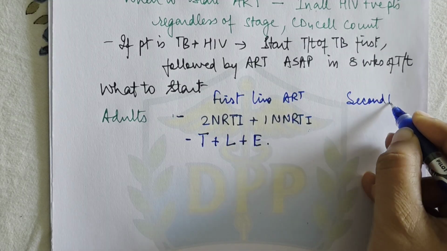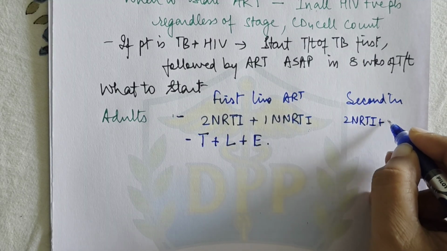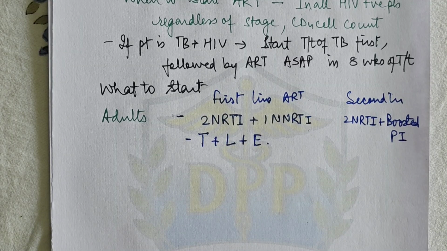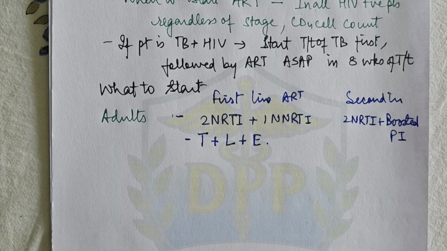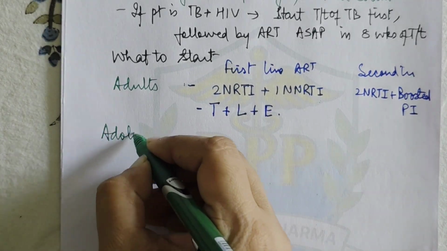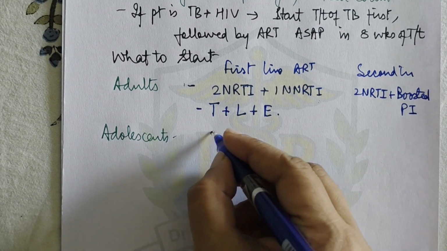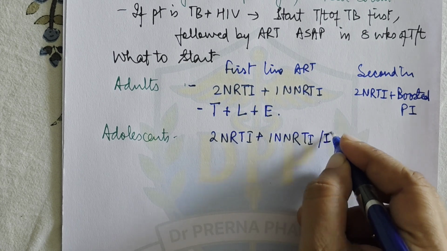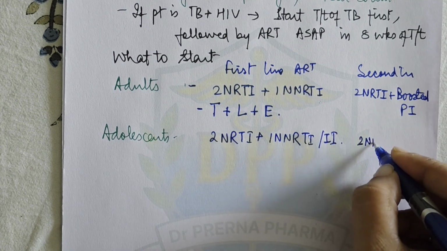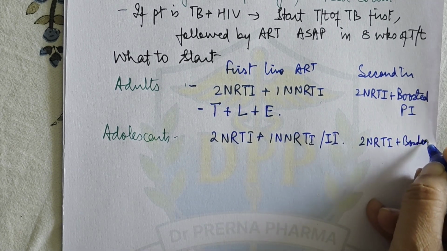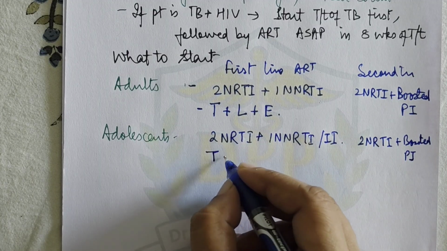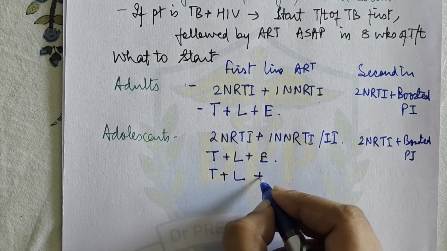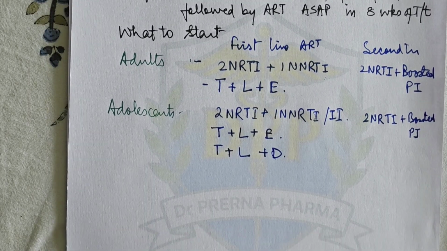Second line, you can give 2 NRTI plus a boosted PI. What is the booster? The booster is that drug which I just told you, that is cobicistat. Then what is the treatment plan in adolescents? In adolescents, again the treatment plan is the same, 2 NRTI plus 1 NNRTI, or you can also give integrase inhibitors. Second line it is 2 NRTI plus 1 boosted PI. Okay, and here you give tenofovir plus lamivudine plus efavirenz, or you can give tenofovir plus lamivudine or emtricitabine plus dolutegravir.